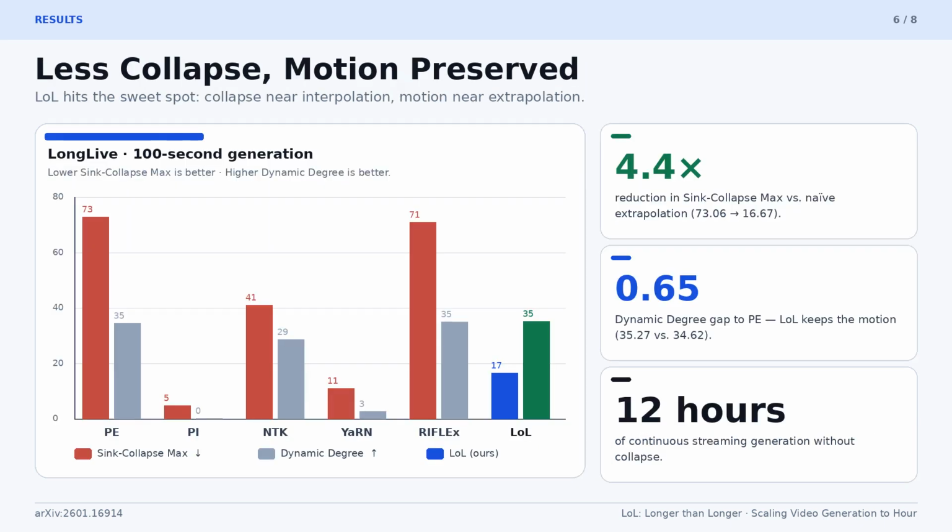Here is the main quantitative picture on 100-second long videos. Lower sync collapse is better, higher dynamic degree means stronger motion. Direct extrapolation collapses badly. Position interpolation and YaRN do suppress collapse, but they almost freeze the video. RIFLEx, designed for bidirectional models, behaves like extrapolation here. LOL is the only method that pushes sync collapse max from 73 down to 17, while matching the dynamic degree of the original model. That is a 4.4 times reduction in collapse, with essentially no loss of motion, and 12 hours of stable streaming in our demos.